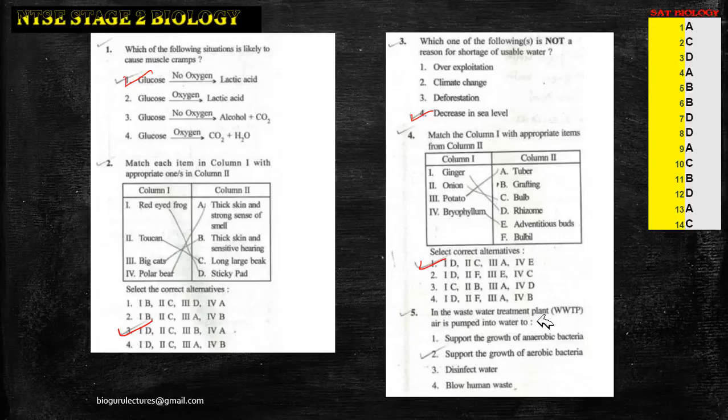Next, question 5. In the wastewater treatment plant, air is pumped into water. Here I think we have already seen this question quite early. It's going to support the growth of aerobic bacteria, so that's the reason why we pump the air for a purpose.